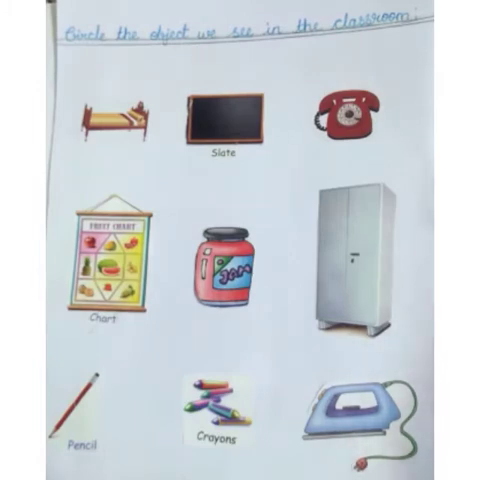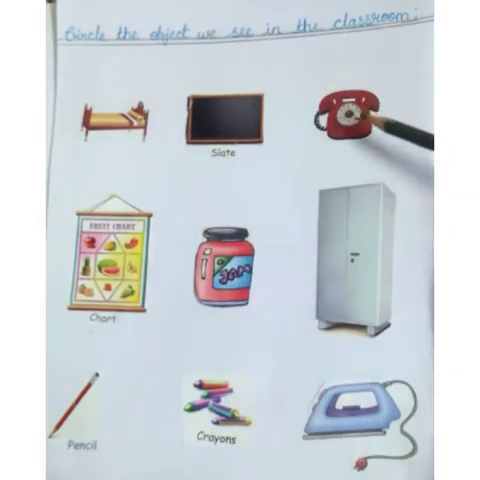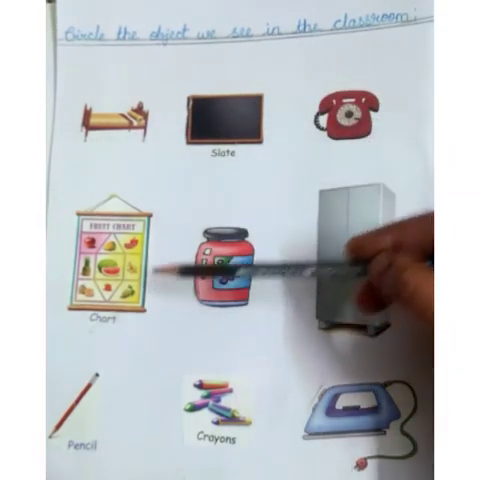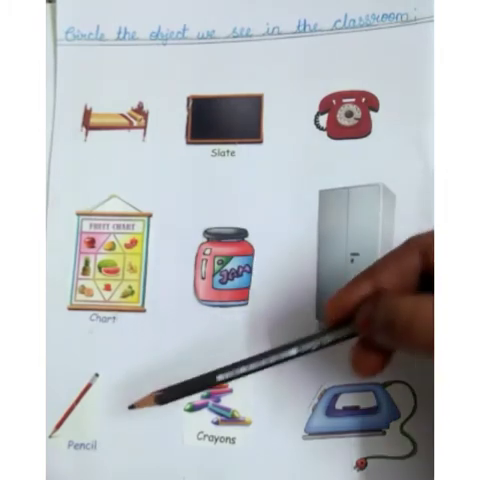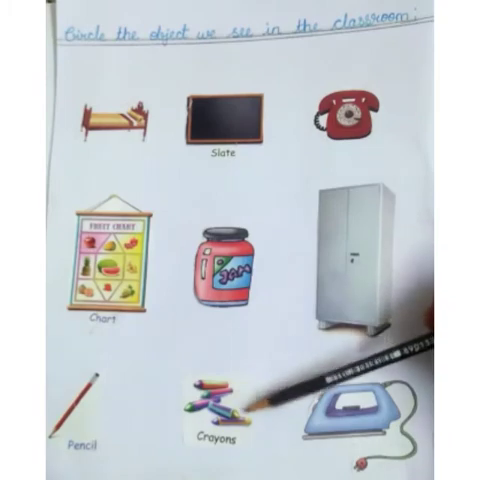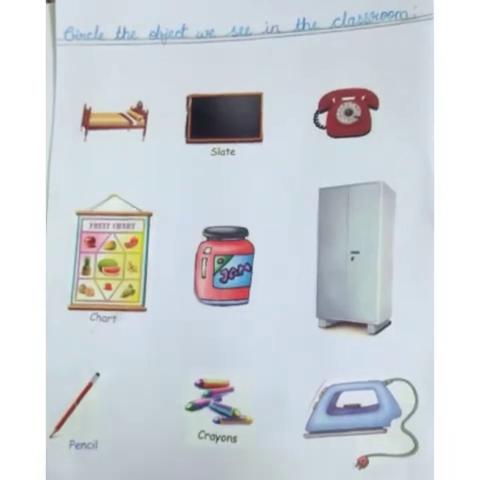See, here are some objects like bed, slate, telephone, chart, jam, cupboard, pencil, crayons, iron. You have to identify and circle the object that we see in the classroom.